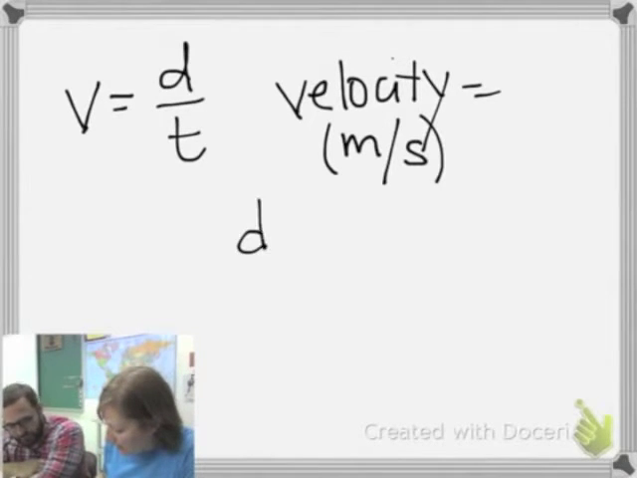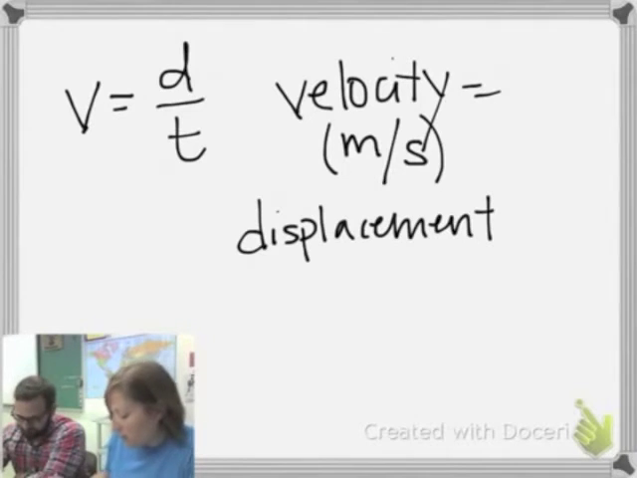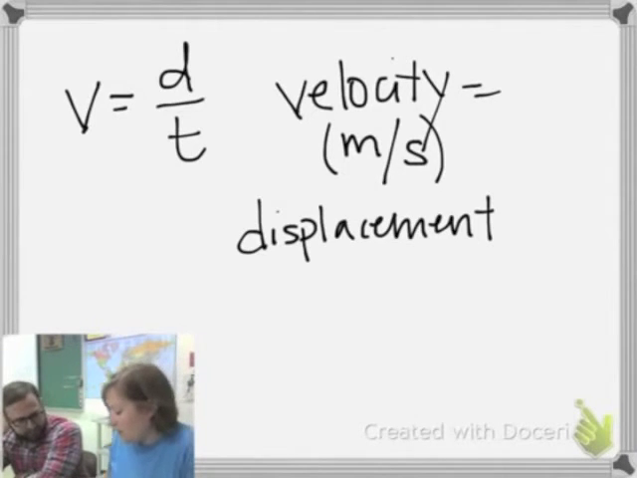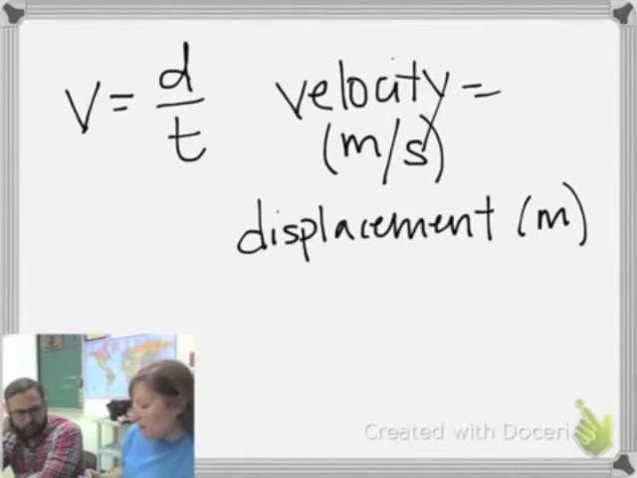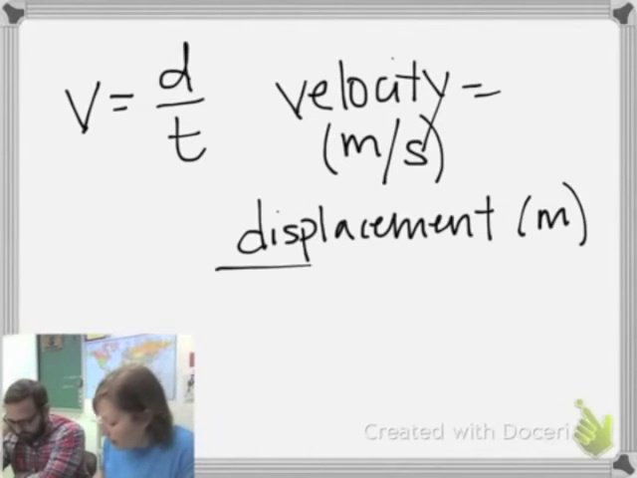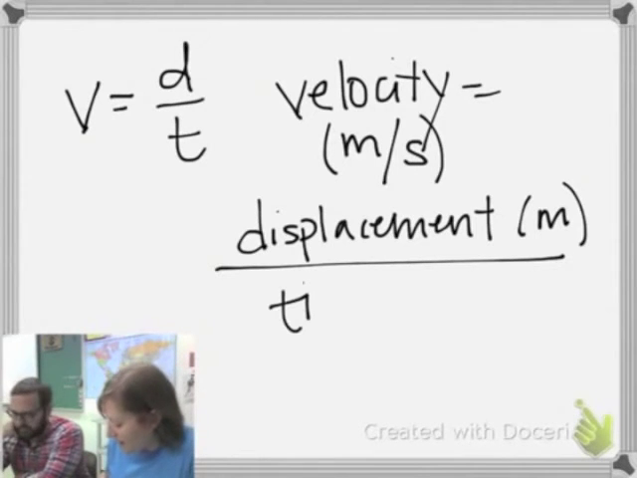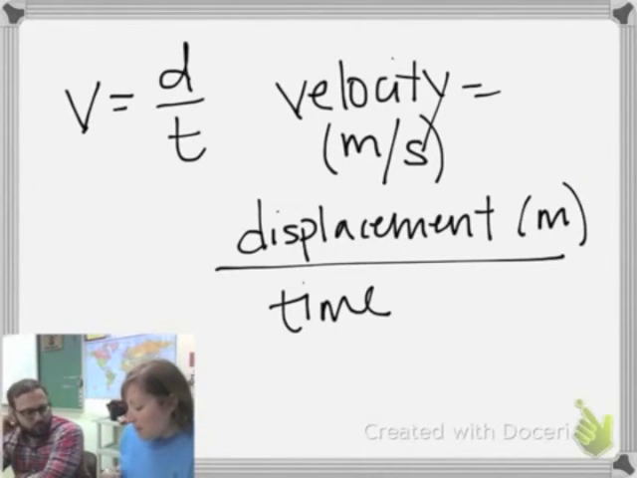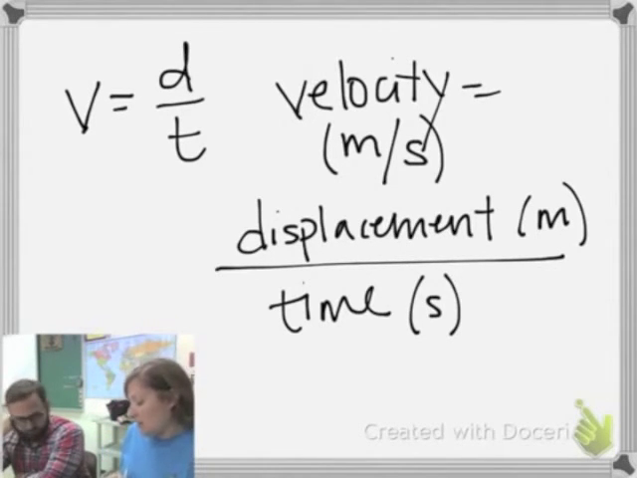What is D going to stand for? D is displacement, because displacement has a direction and so does velocity, but you can think of it as the distance. It's in meters, kilometers, or centimeters. And T is time, which can be minutes or hours, but most common in physics is seconds, and we write an S for that.